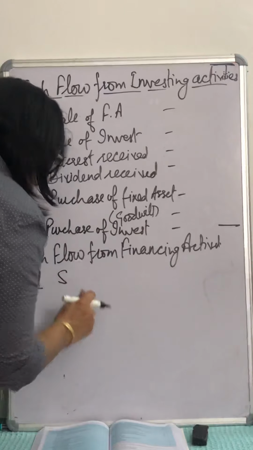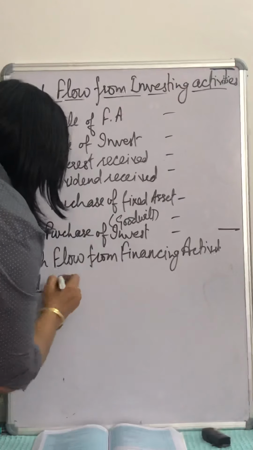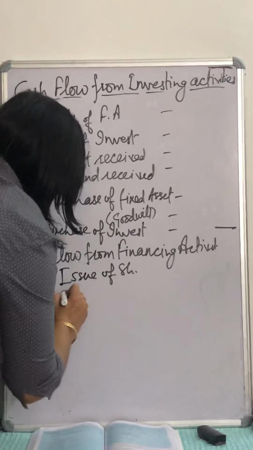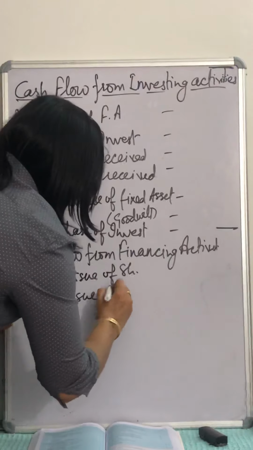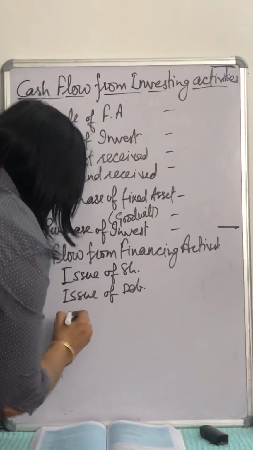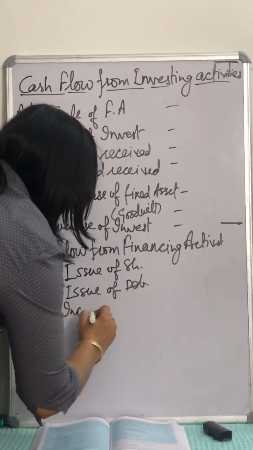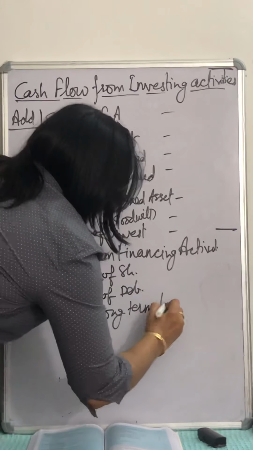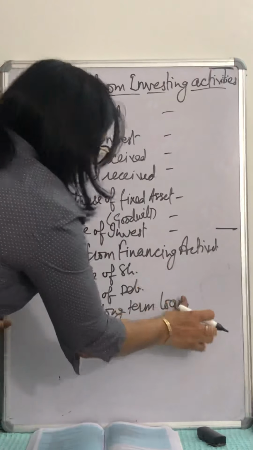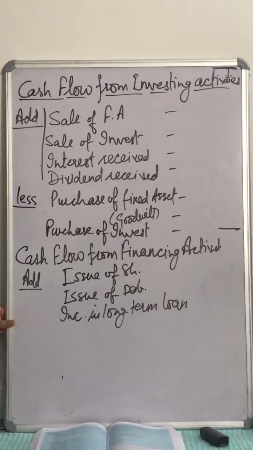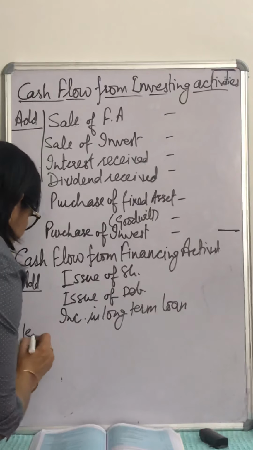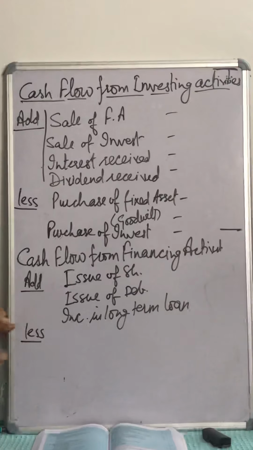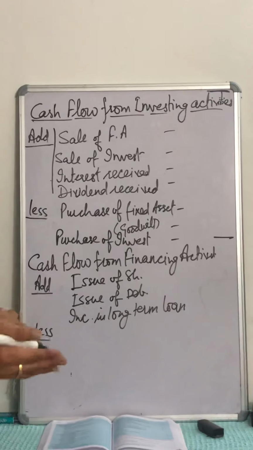That is issue of shares, issue of debentures, increase in long-term loan. The financing activities from which there is cash inflow, that is added over here, and we'll subtract all those financing activities which result in outflow of cash.